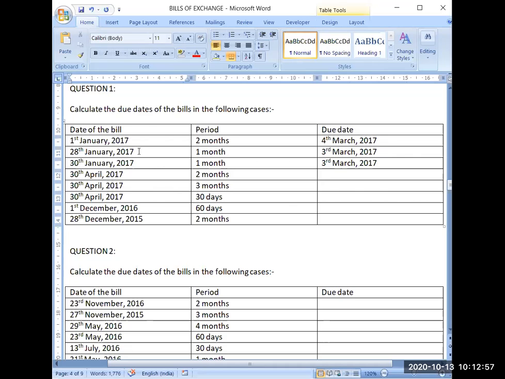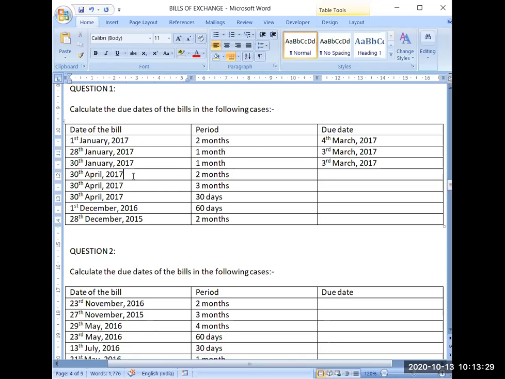So suppose in a leap year, I assume it as 2016, in 28th January, then it will become 28th Feb. And because it is a leap year, 29th date will also be there. So 29th Feb, 1st March and 2nd March. Then this will become due on 2nd March due to this factor. So you have to keep a watch on this factor also.